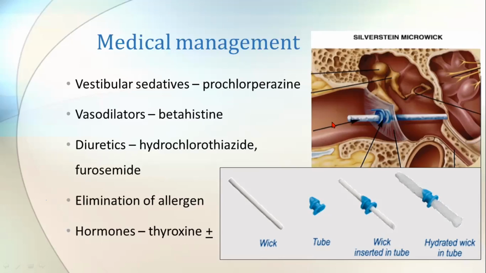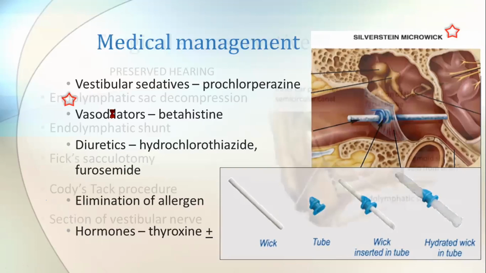Whenever he pours the drops in his ear, through this wick the drug will diffuse and go through the round window into the membranous labyrinth, and it will damage the receptors over here, alleviating the symptoms of vertigo, right? So this is also important, and vasodilators was also a previously asked MCQ, remember.